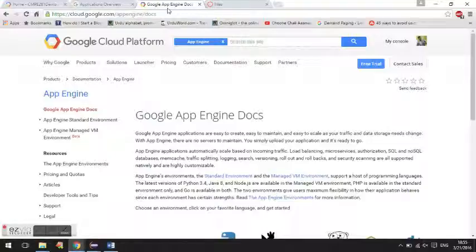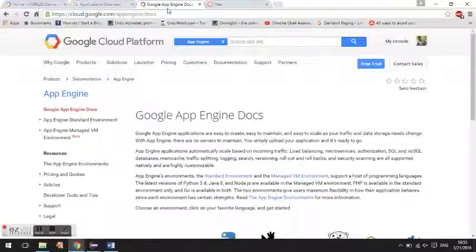Welcome to Lab 2 assignment for CMP 281, playing with Google App Engine. Google App Engine lets you run your web application on Google's infrastructure. App Engine applications are easy to build, easy to maintain, and easy to scale as your traffic and data storage needs grow. With App Engine, you just upload your application and it's ready to serve your users.